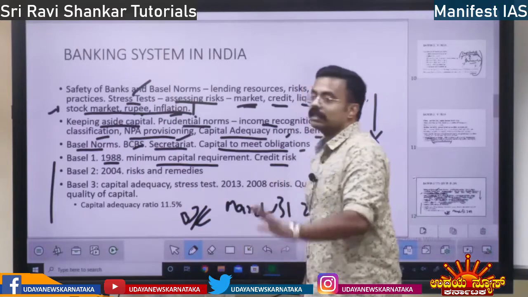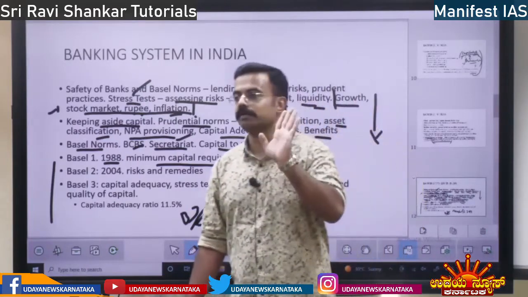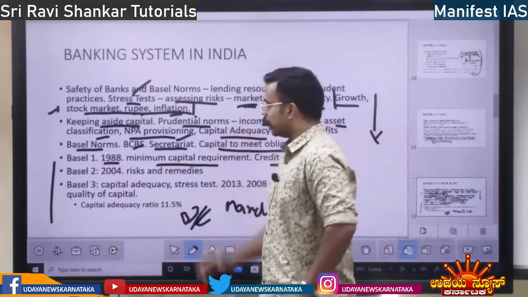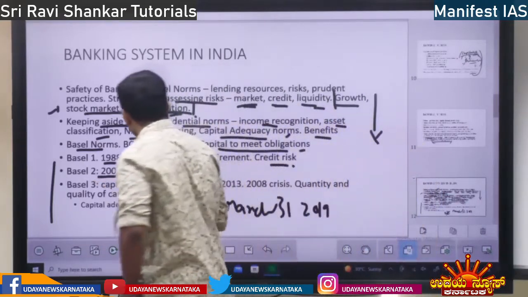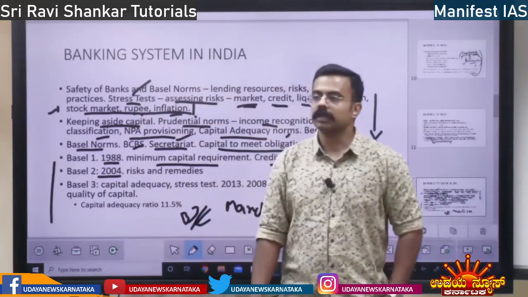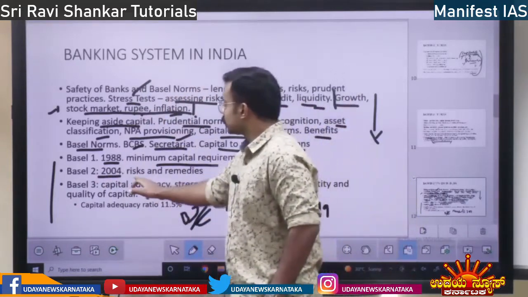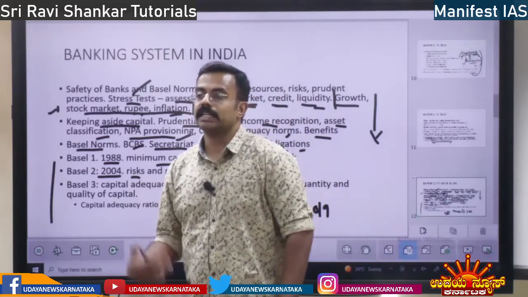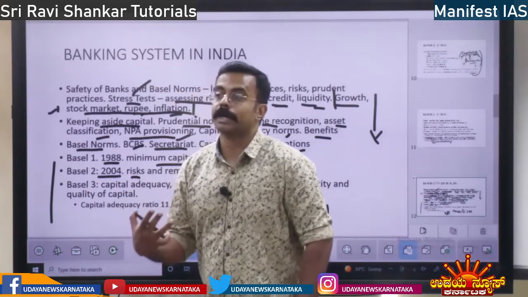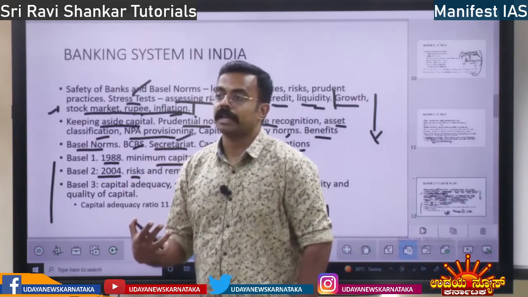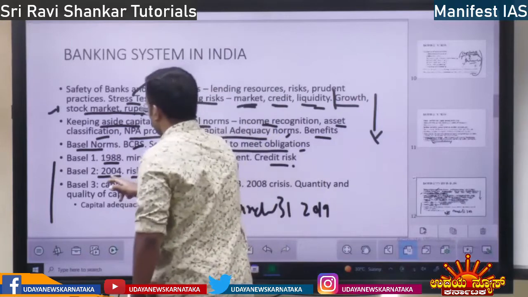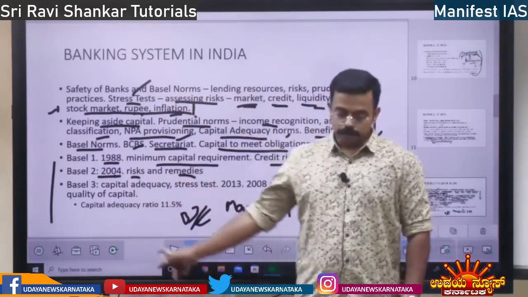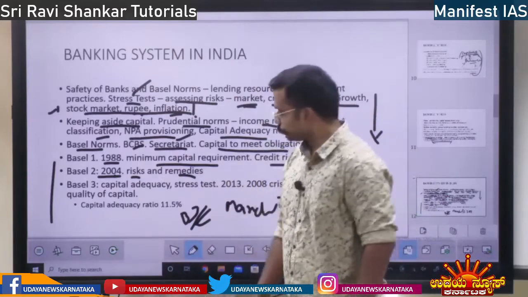So why capital? Credit risk. There will be some risk. In order to counter the risk, there should be minimum capital. That is Basel 1. Basel 2 comes in 2004. It speaks about various risks: market risk, capital risk, operational risk. Whatever risks there are for a bank to operate in the economy, those risks are spoken about by this, and it gives the remedies to counter them. Basel 2 is all about risks.